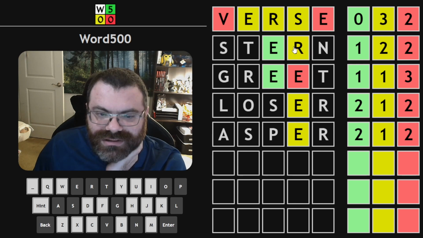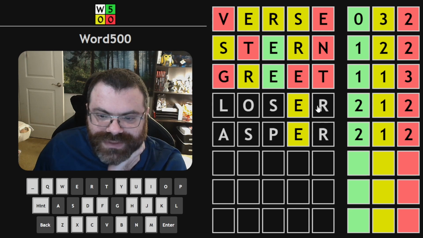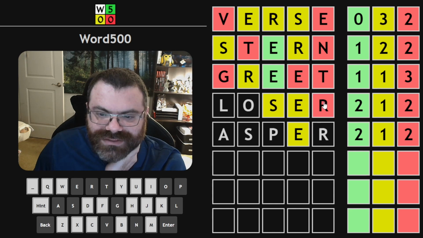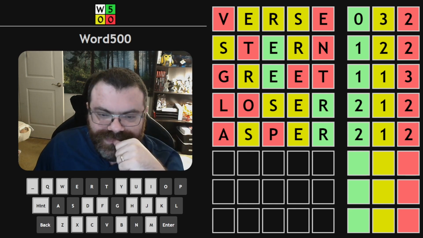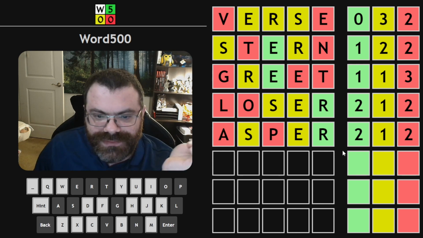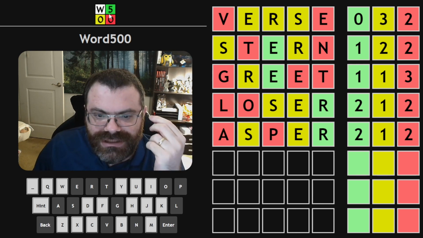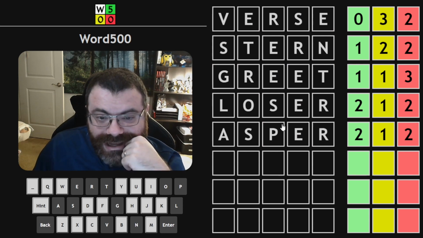So that would mean the R and the S are yellow here, so there's no T or N. This R would also be yellow, there's no G. I'd be forced to put, this S has to be yellow, so this R has to be green, that R has to be green, this S has to be yellow, and then that's what we have. So where does S go? Not here, not here, not here, not here. It just doesn't work. S has nowhere to go. I can't figure this out. What if there's no E at all?